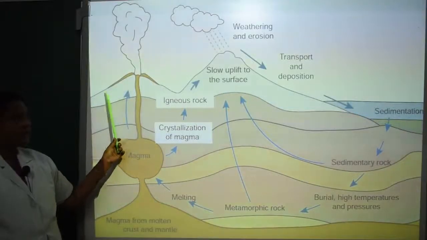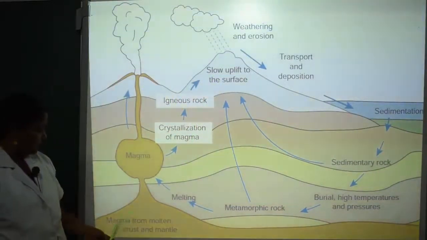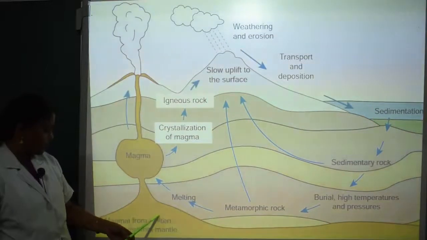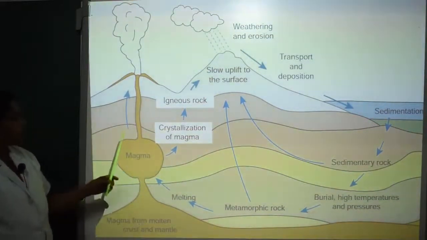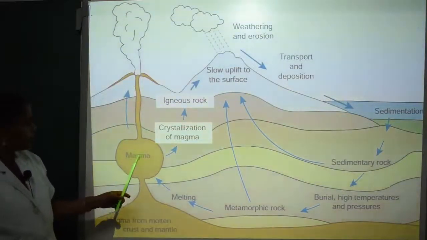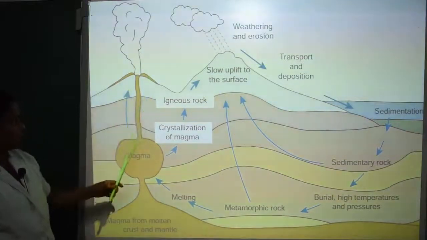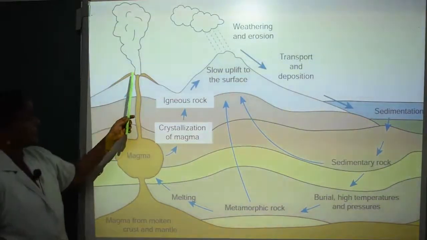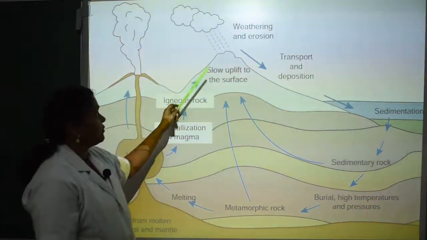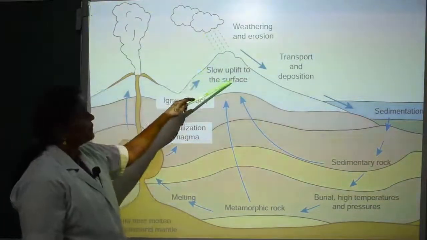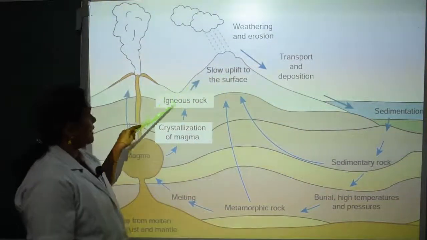In this diagram we can discuss about the three kinds of rocks. First we can discuss about the magma. Magma is in molten form and is deposited in the interior part of the earth. Then that molten magma is emitted out due to volcanoes. That molten magma is scattered to the earth crust. They form one kind of rock that is called igneous rocks.